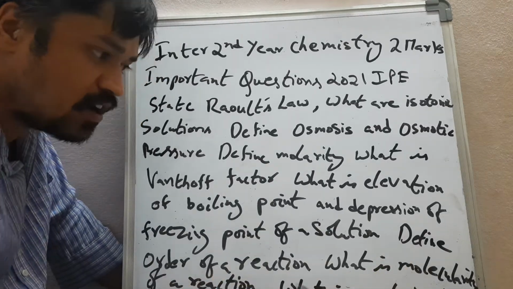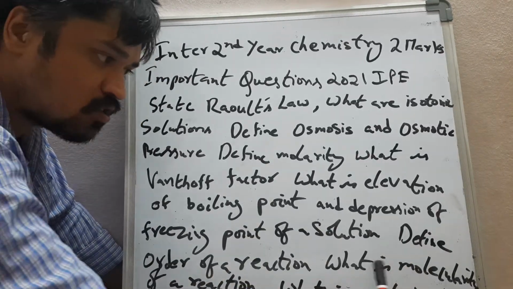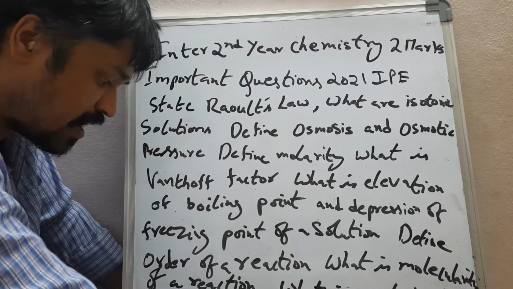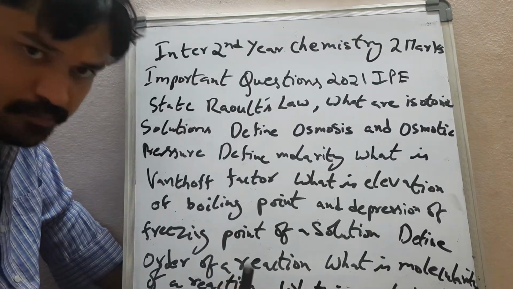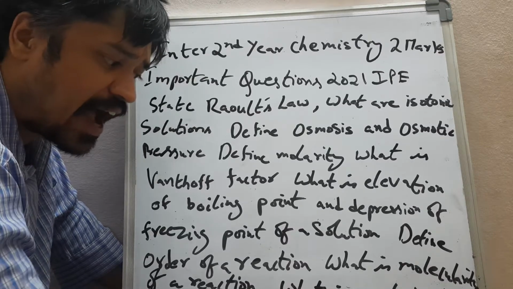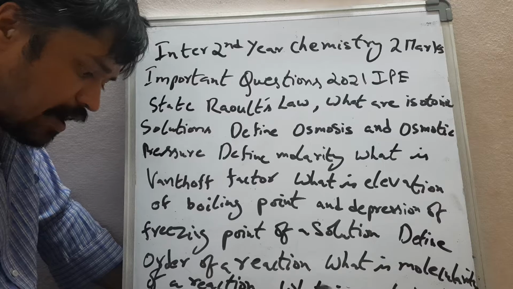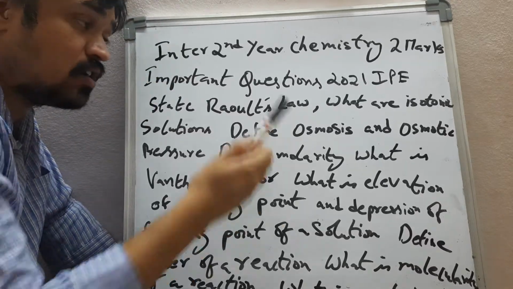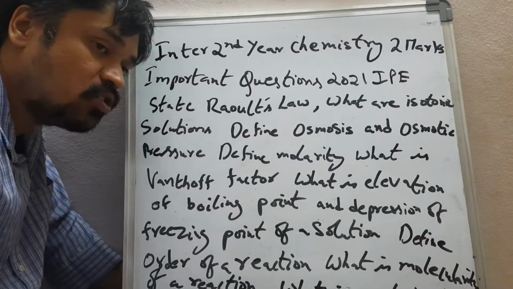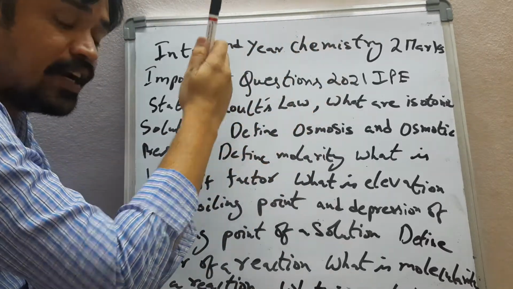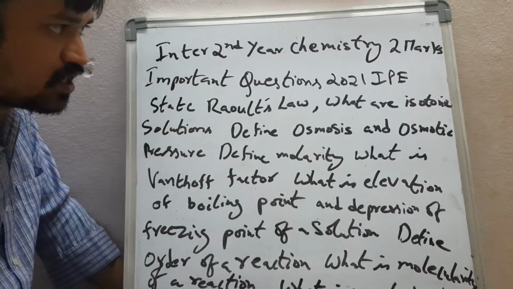Define order of a reaction. What is molecularity of a reaction? What is meant by half-life period? Define activation energy and collision frequency. These are some of the important questions regarding 2 marks for the chemistry paper of intermediate second year for the year 2021.